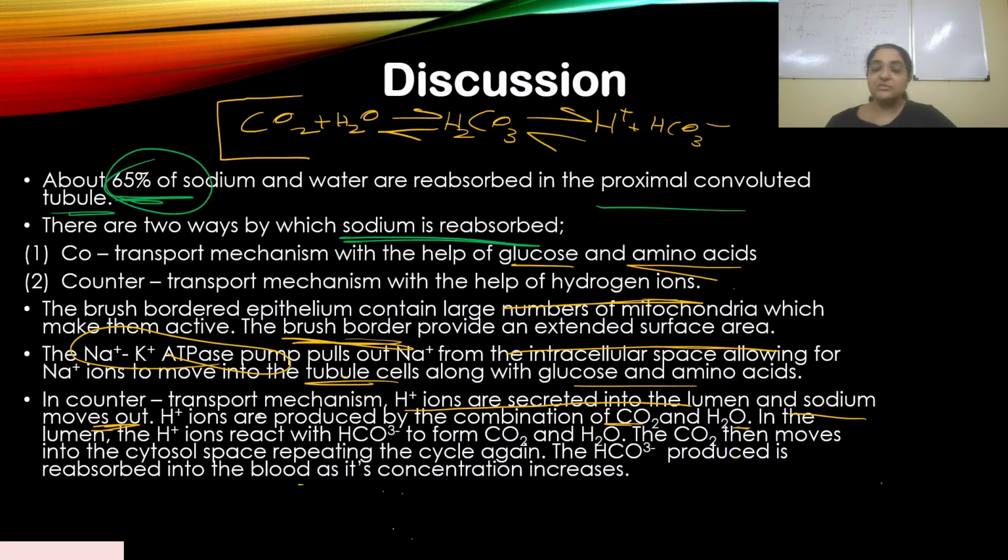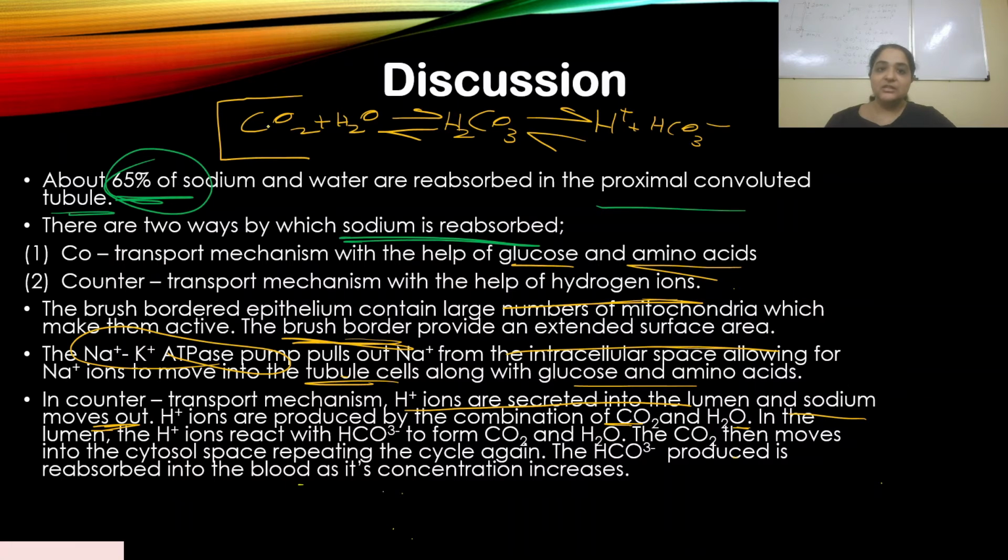Now, H plus ions are moving into the lumen, right? They are recycled: they react with the bicarbonate ions that are present in the filtrate, which I forgot to mention earlier, to form carbon dioxide. So it's a reversible reaction. The H plus ion is secreted into the tubule lumen, and there's an opposite reaction that takes place.